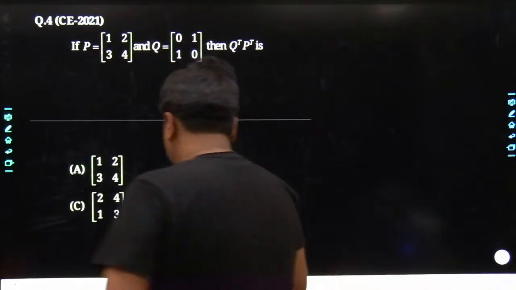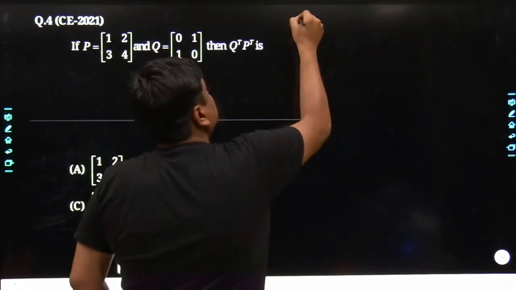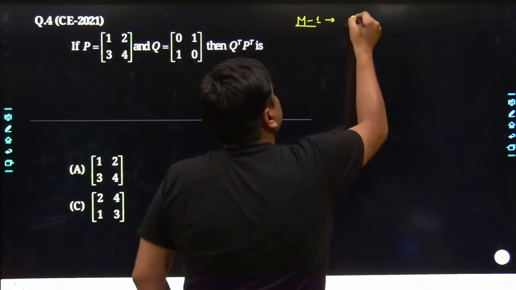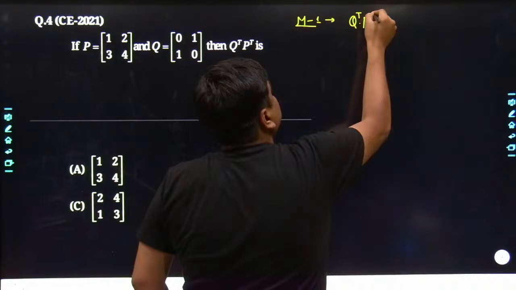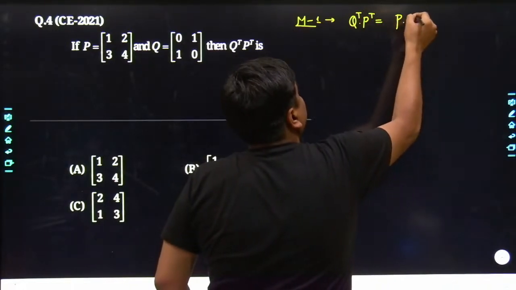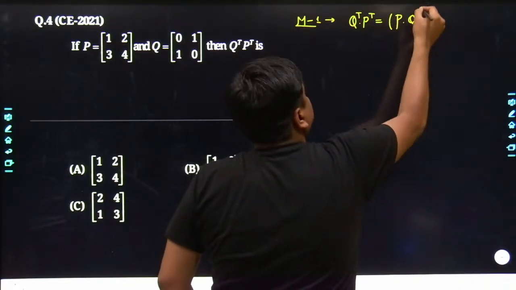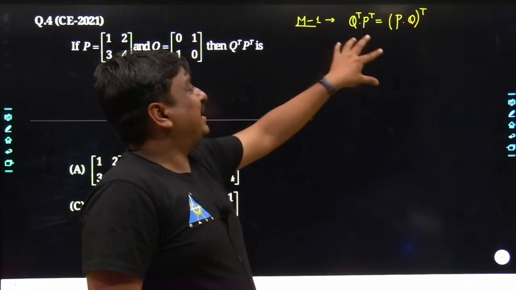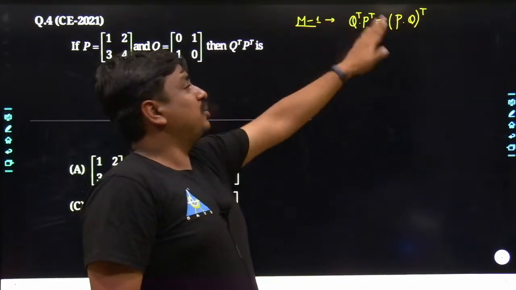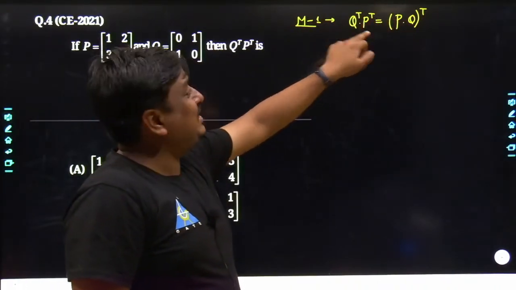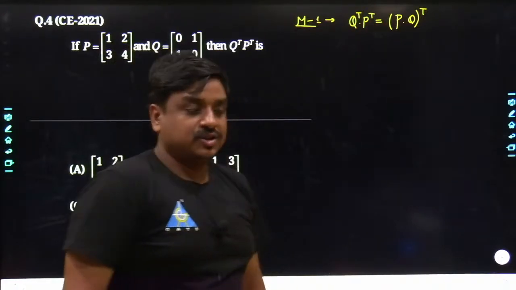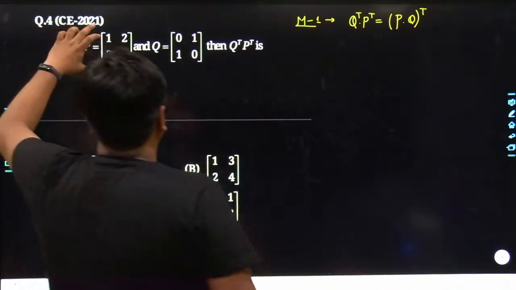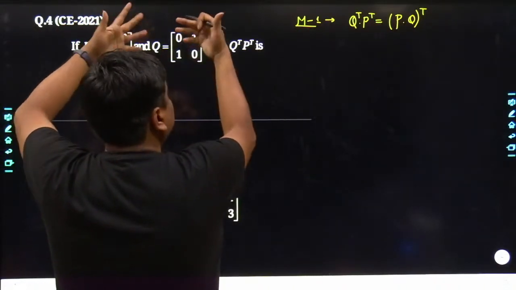Anyways, we could have used 2 different methodologies. What are they? I could have used the first methodology. I have to calculate Q transpose into P transpose. It could have been simply calculated by multiplying P and Q in this sequence and after that taking the transpose. And we know from the identity, A into B transpose is the same as B transpose into A transpose. That means the transpose comes with each individual matrix, but their sequence gets changed. Yes, so you could have done it this way. So what would be my first process? I would just be multiplying them together, and thereafter we will take its transpose.